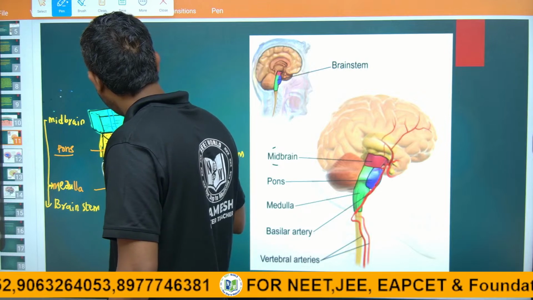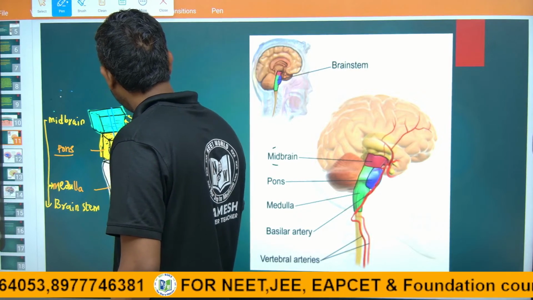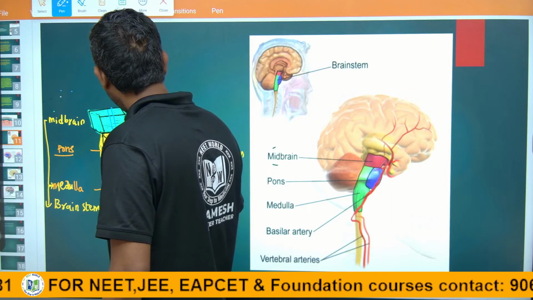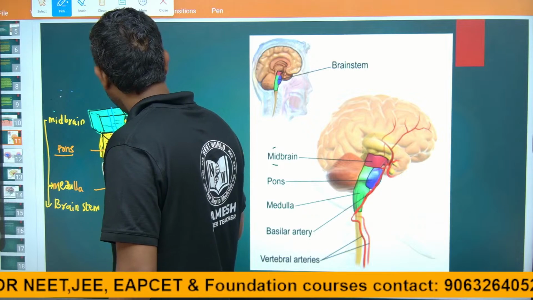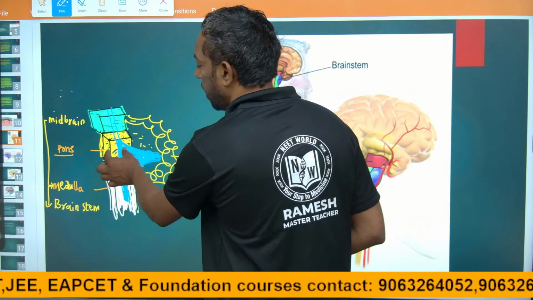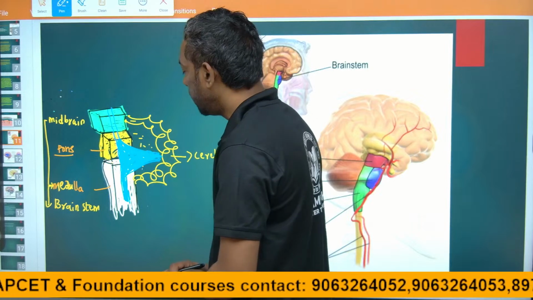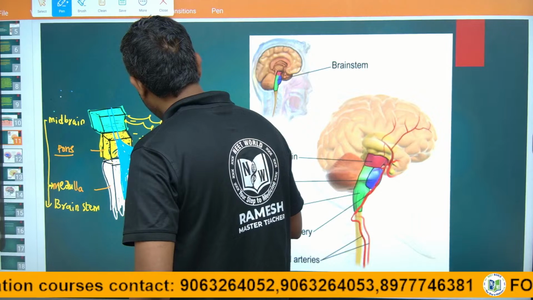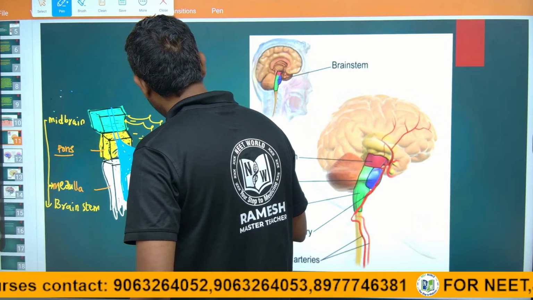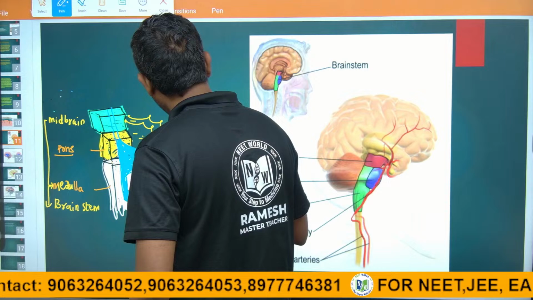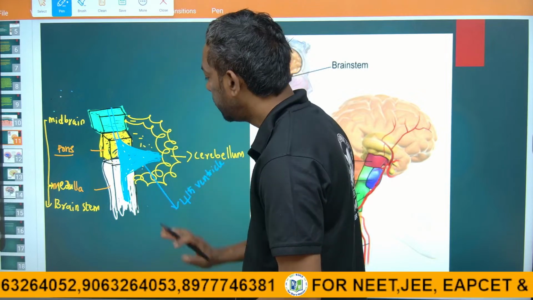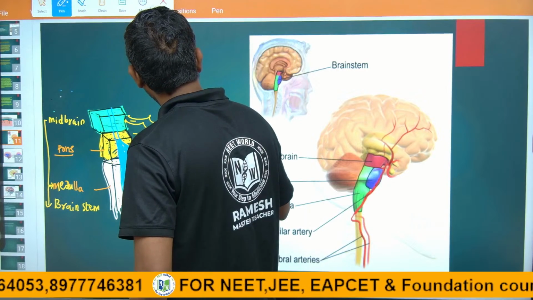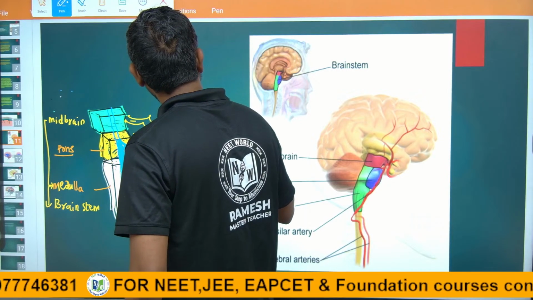This is the fourth ventricle. The fourth ventricle has such a fluid, which we call cerebrospinal fluid. It enters from the hindbrain to the cerebellum. This is the fourth ventricle, and this fluid is cerebrospinal fluid.